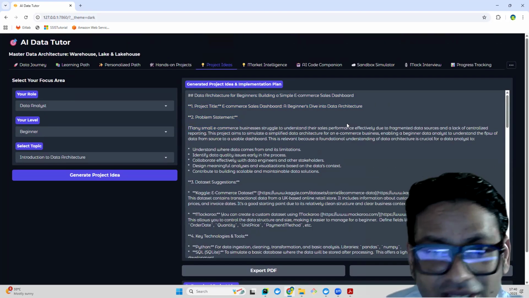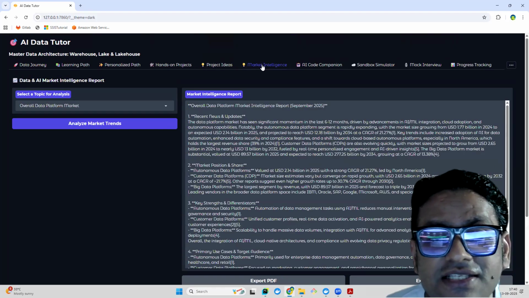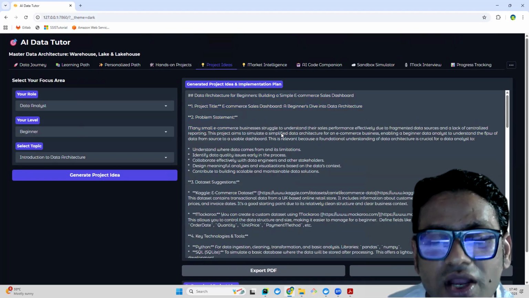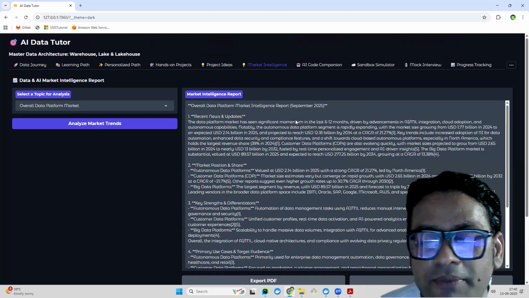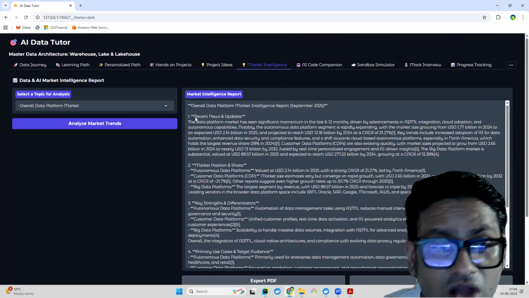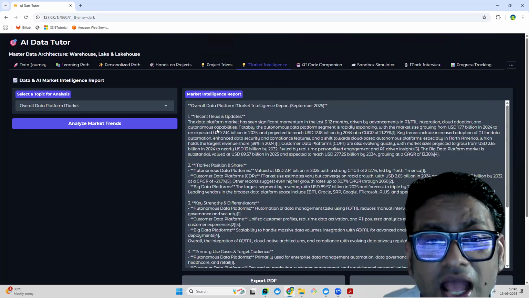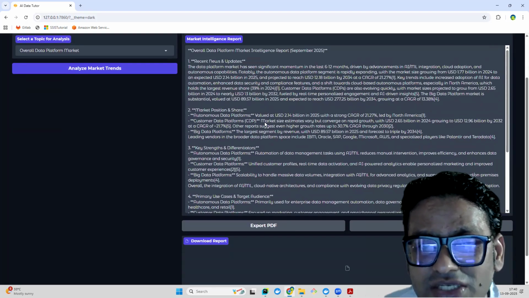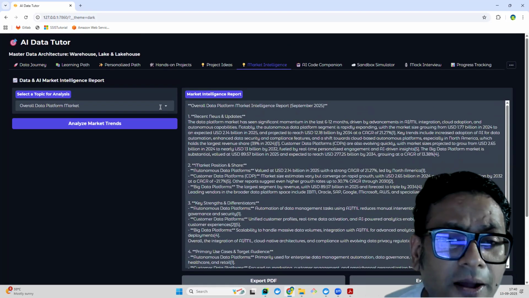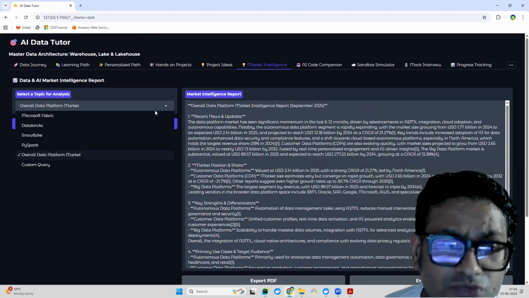So that is project ideas. Then market intelligence: whenever you are working on any project and you want to find out whether your solution belongs to the latest trends in technology or not, you can come to market intelligence and get the latest trends. You can understand whether the technologies and tools you are using match the new expectations in the market or not. That is what it actually does.